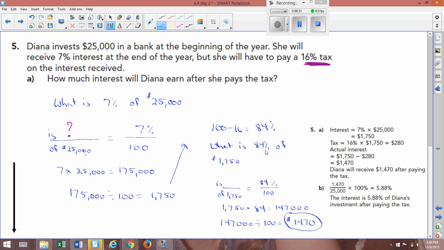So what is 84% of 1,750? Well, you do your is over of equals percent over 100. You get 84 times 1750, and that comes out to 147,000. 147,000 divided by 100 is then going to be $1,470. So she gets to keep $1,470 of the interest. Now, if there wasn't a tax on it, she would have kept $1,750.